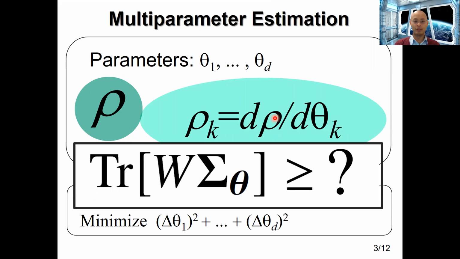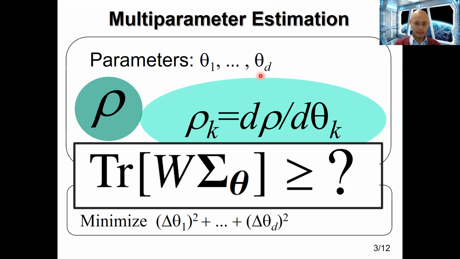So now let me share with you the problem of multi-parameter estimation. One can have some parameters that one wants to estimate. For example, there's a parameter theta 1 and all the way to theta d. We have d parameters that we want to estimate. These are very general. One can think of them as, for example, if one wants to estimate the magnetic field, one wants to estimate the magnetic strength in the z direction, the y direction, and in the x direction.